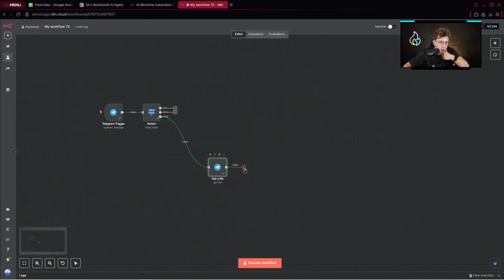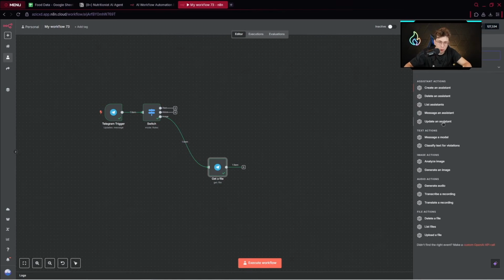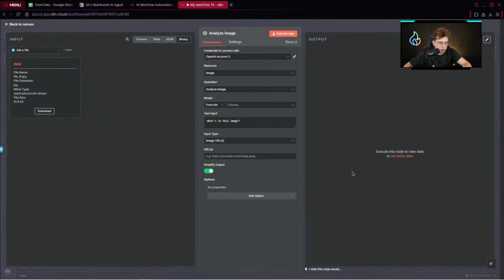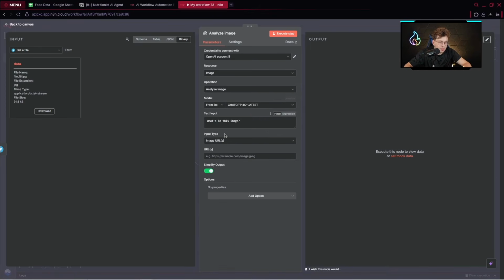And then we would like to have two paths. The first path will be to actually analyze this image with ChatGPT. So we can pick our OpenAI, analyze image, and right there we can provide a specific prompt. Of course, previously we need to choose the model, so it will be GPT-4o latest. We've got our text input, so the prompt for the model to do.